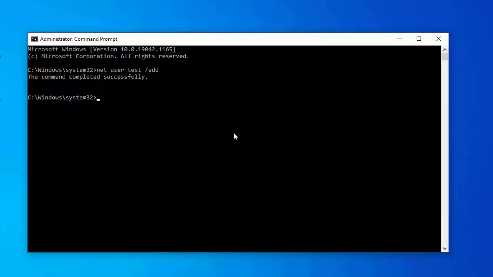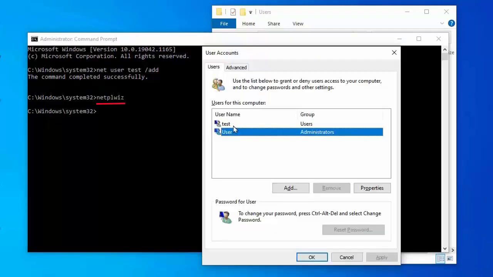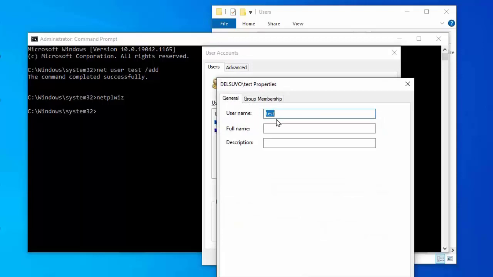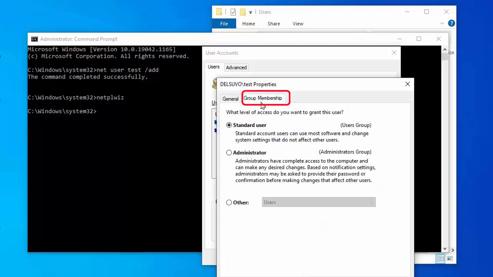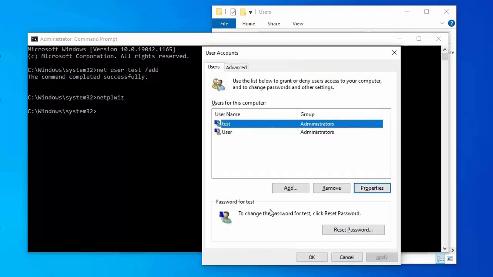To provide administrative right to this account, now entering into user account control panel by running the command netplwiz. See here the new user which I have created is test. I should provide administrative right to this test user. For that I am clicking properties. This is the user test, entering into group membership and providing administrative power. Apply. OK. Then in user account, clicking OK.